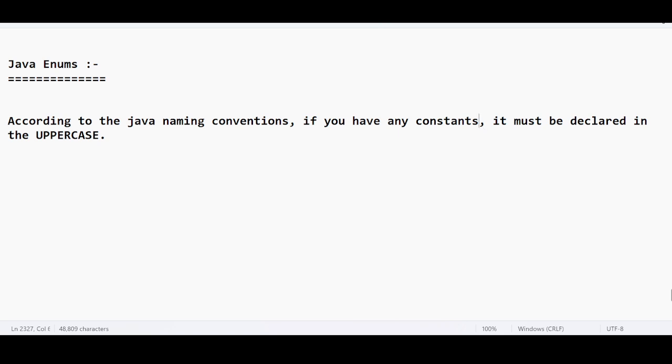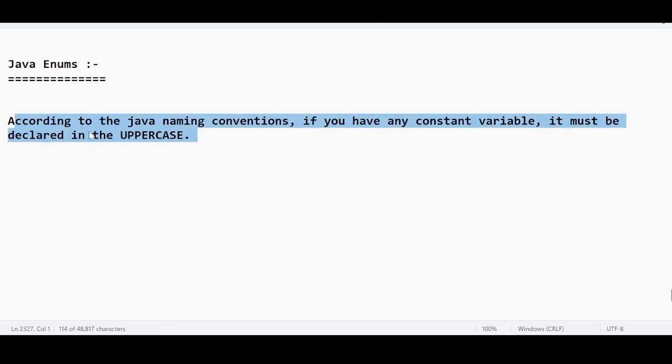Any constant variables must be declared in uppercase. So let us follow this. This is one of the rules. According to the Java naming conventions, if you have any constant variable, it must be declared in uppercase.